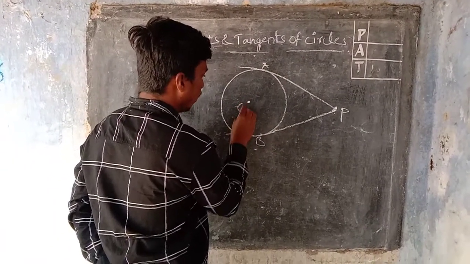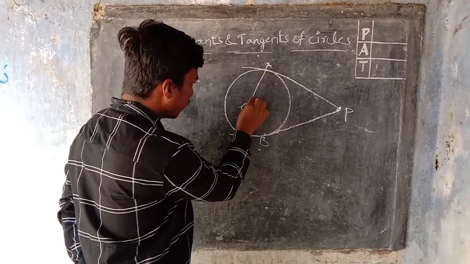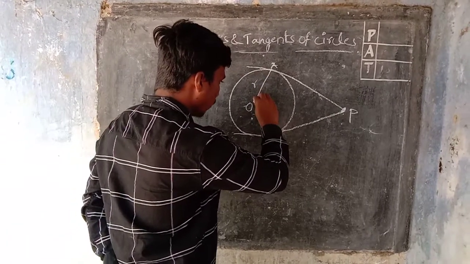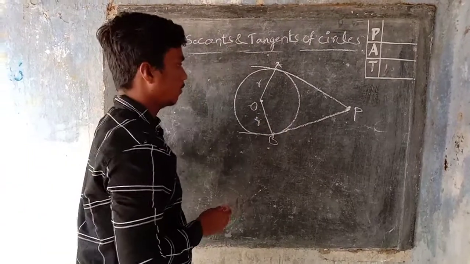of the circle O. From this point to the center of the circle the radius is r, and from the center of the circle to point B again r.